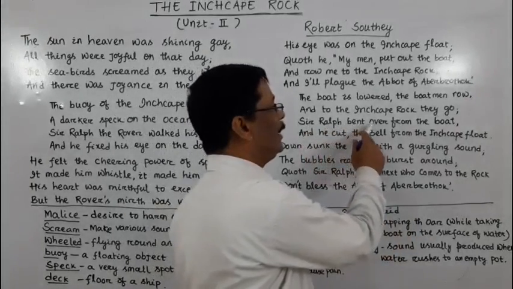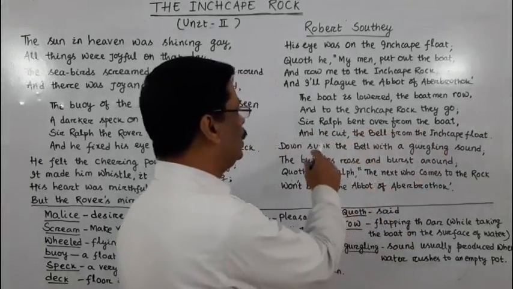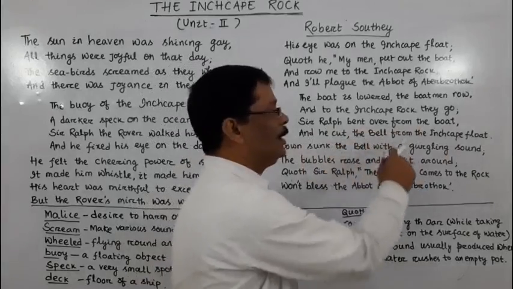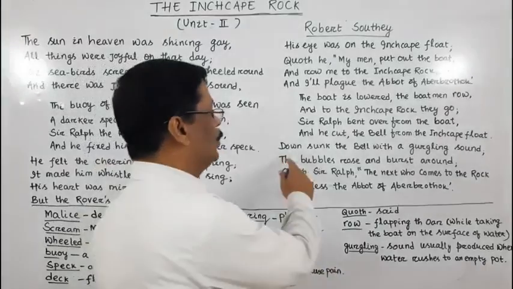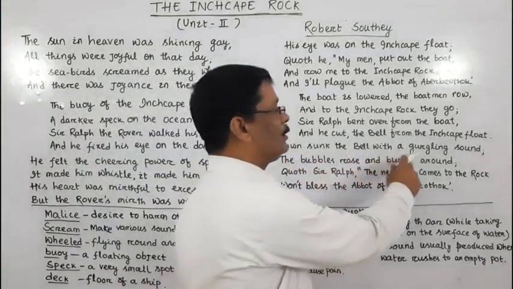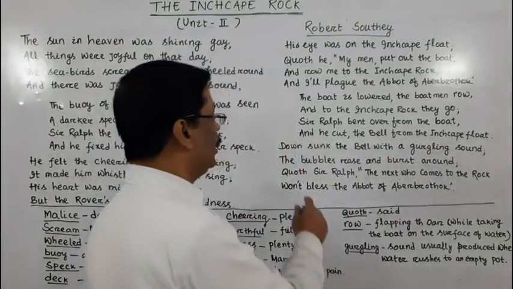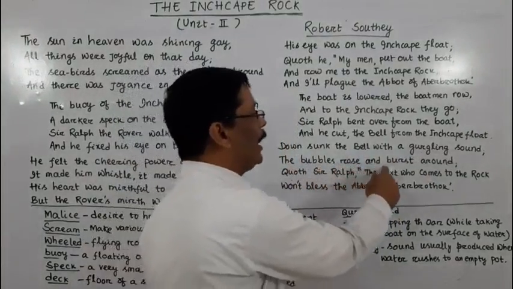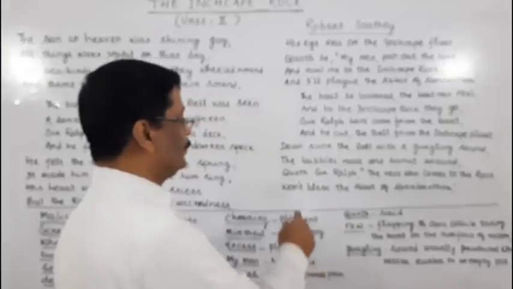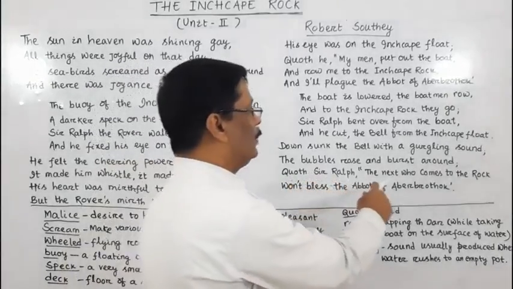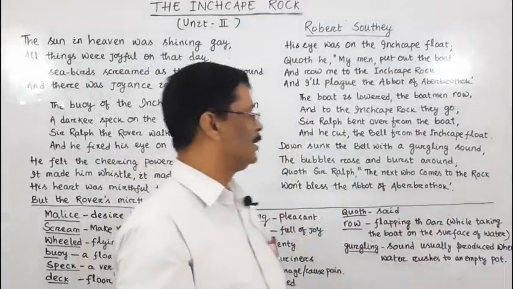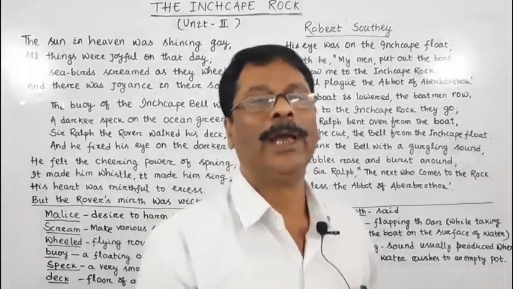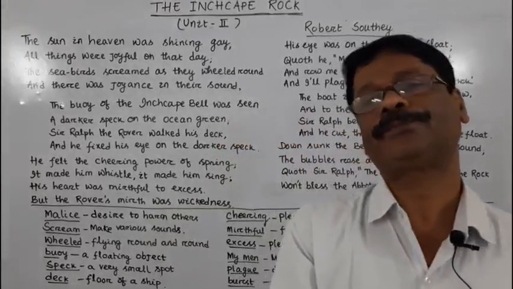Sir Ralph bent over from the boat, and he cut the bell from the Inchcape float. Down sank the bell with a gurgling sound. The bubbles rose and burst around. Quoth Sir Ralph, The next who comes to the rock won't bless the Abbot of Aberbrothock.